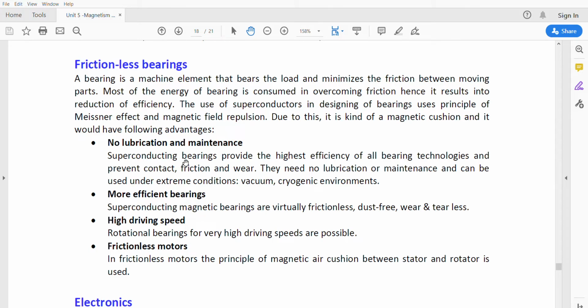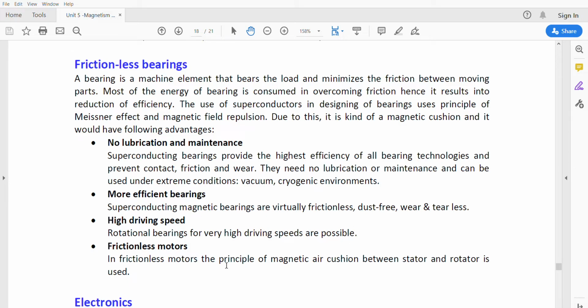So what are the benefits of using these superconducting materials as bearings? No lubrication and maintenance. We need not do the lubrication of the bearings. They provide the highest efficiency of all bearing technologies and prevent contact, friction, and wear. They need no lubrication or maintenance and can be used under extreme conditions, vacuum, and cryogenic environments. So we can use these frictionless bearings in many devices, because of no lubrication and no maintenance. More efficient bearings. Superconducting magnet bearings are virtually frictionless, dust free, and wearless. So these are more efficient. High driving speed. Rotational bearings for very high driving speeds are also possible.